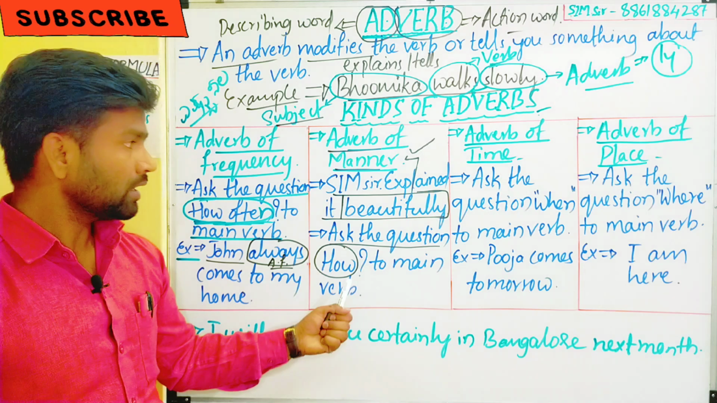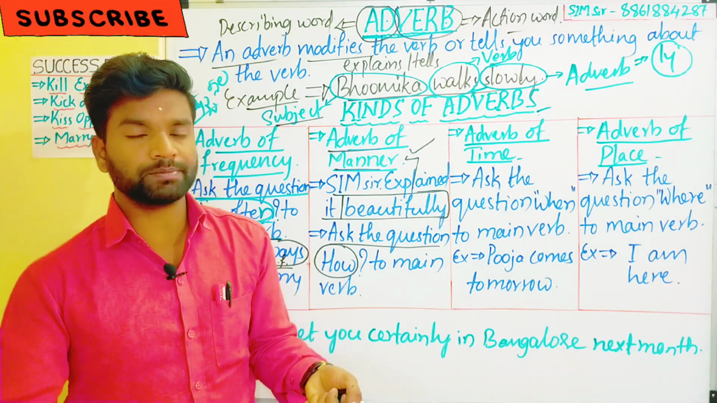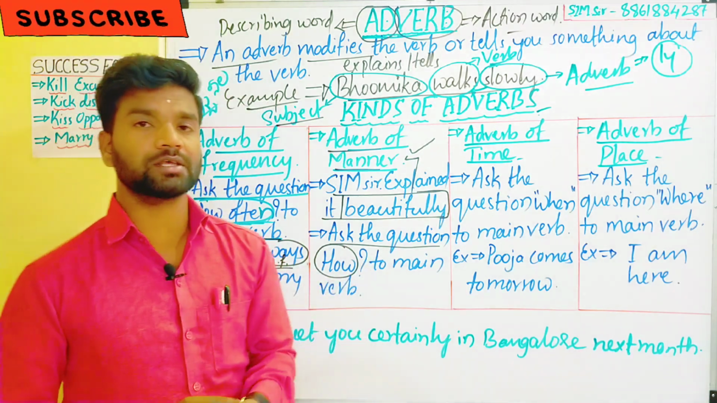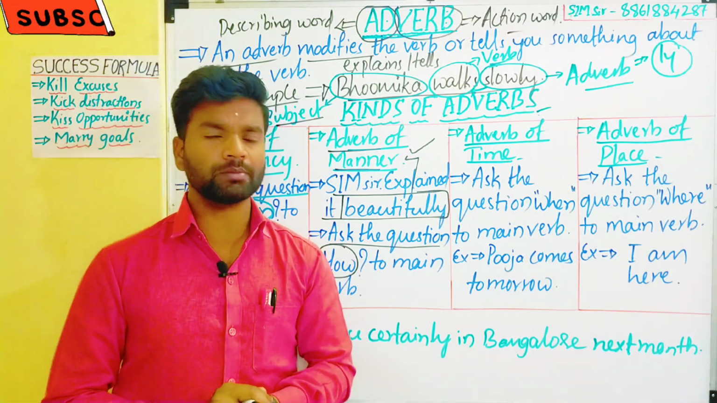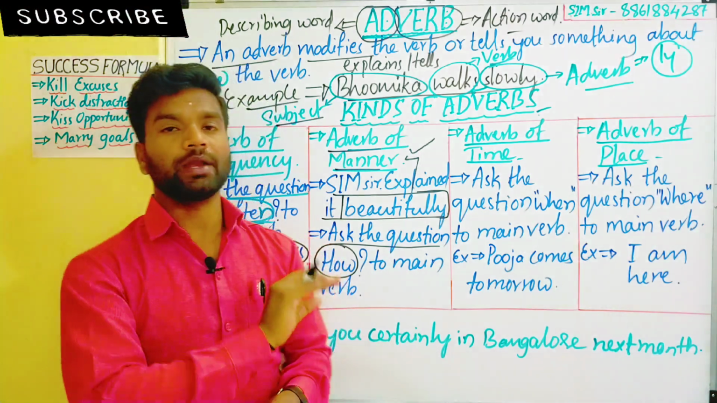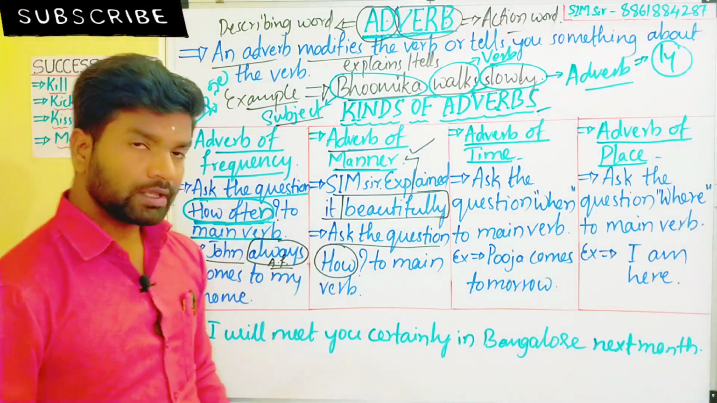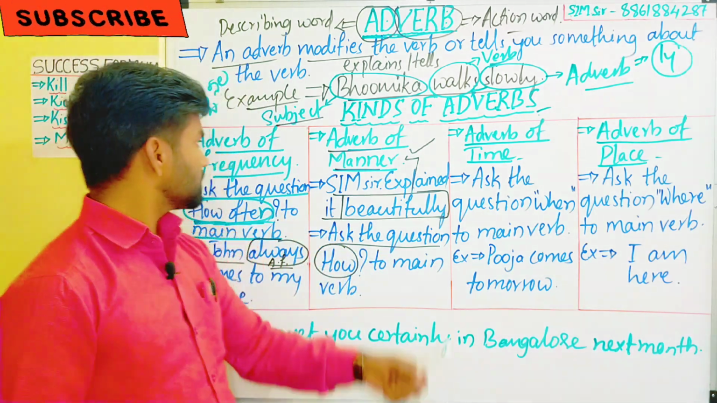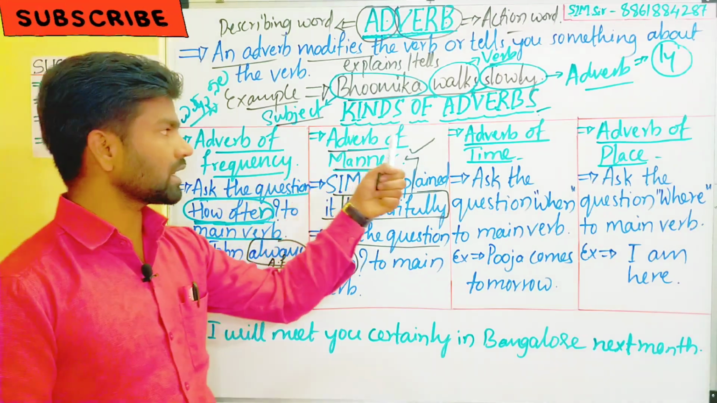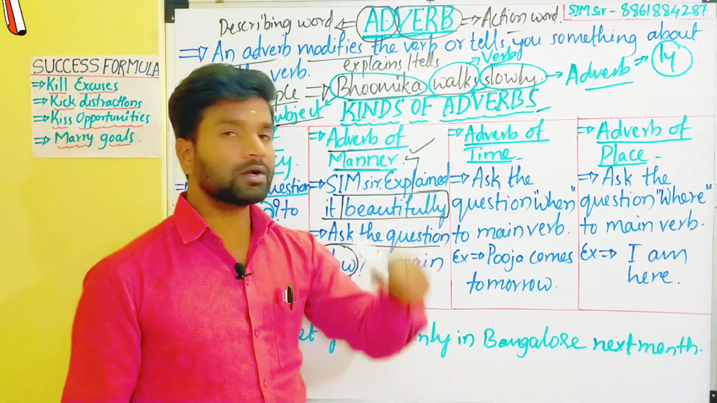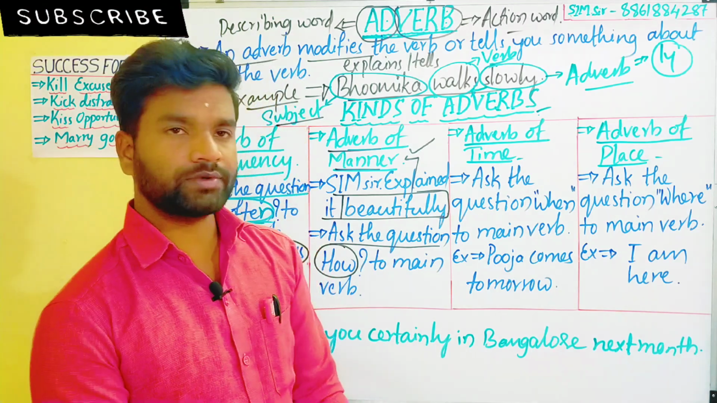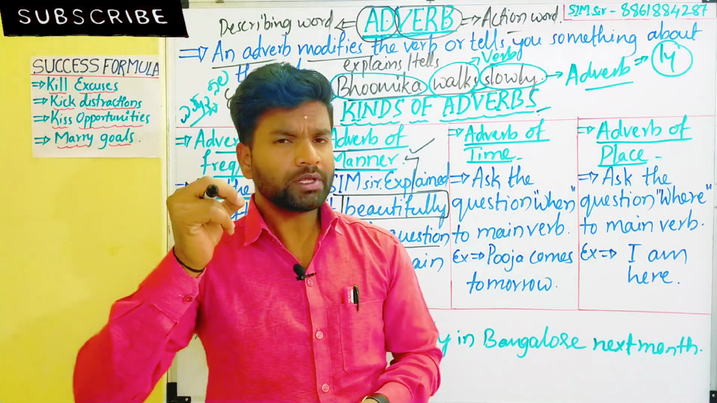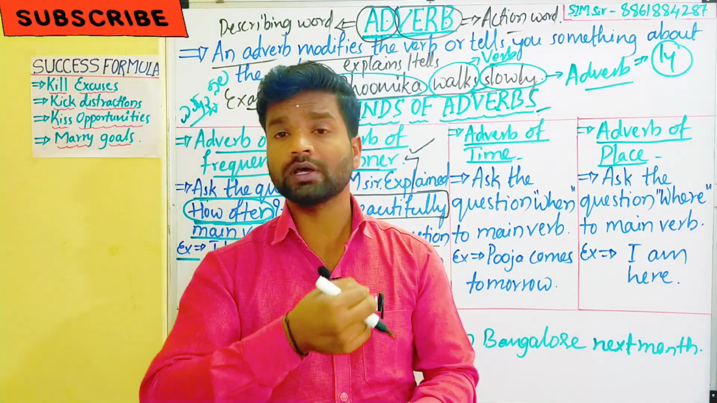Okay, let's come to that. How beautifully Simsar explained: beautifully is an adverb of manner. The answer to how, when we ask the question to the main verb, that part we call the adverb of manner. Okay, I think you got the clarification about the adverb of manner. First we finished the adverb of frequency, second the adverb of manner, and the third one, let's come to the adverb of time.